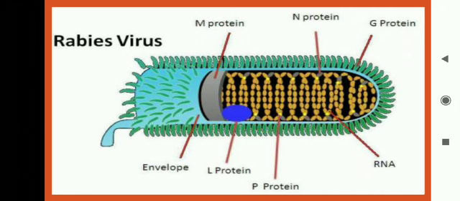As I have already told you, this virus is bullet shaped. As you can see in the structure of the virus, it is a single-stranded RNA virus. It has L protein, P protein, N protein, M protein, G protein, and it contains an envelope. Its shape is bullet shape.